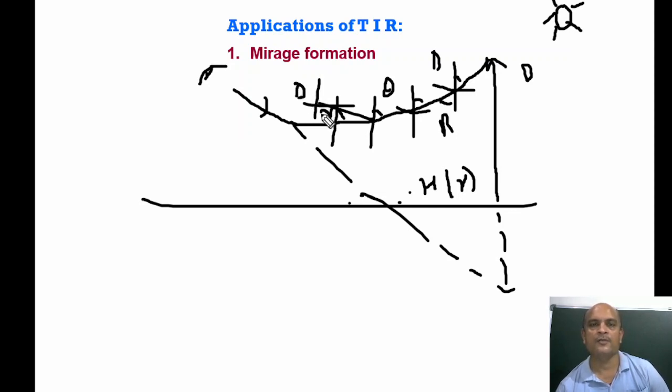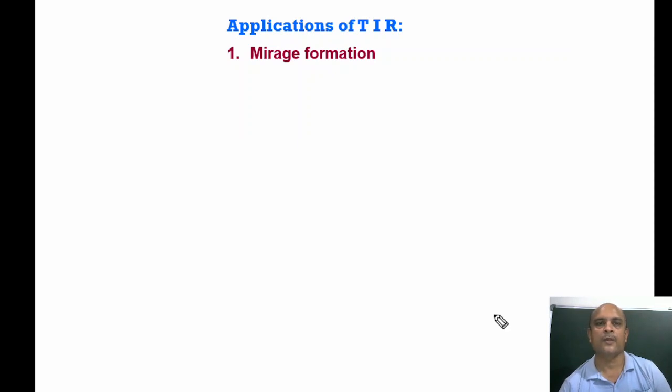So in the desert it looks like a pond over here, but nothing is there. On the highway we see water where the sun is shining on the road surface, but nothing is there. That is called mirage formation. So what is the concept behind mirage formation? Let us go through it. A mirage happens in the desert during hot days.